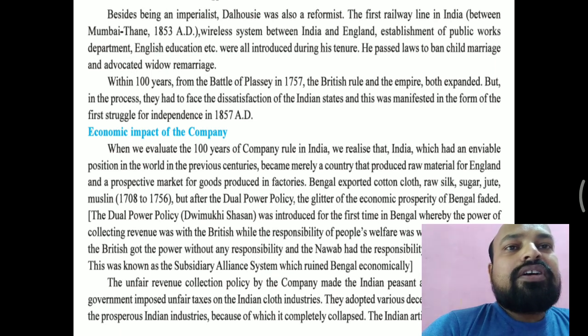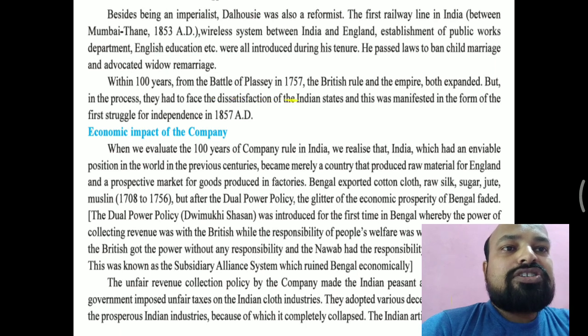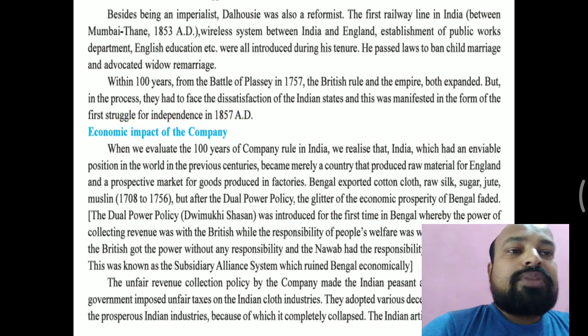Now, within 100 years from the Battle of Plassey in 1757, the British rule and empire both extended, but in the process they had to face the dissatisfaction of the Indian states, which was manifested in the form of the first struggle for independence in 1857.